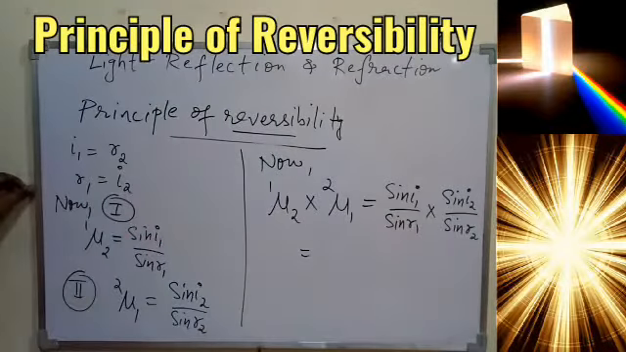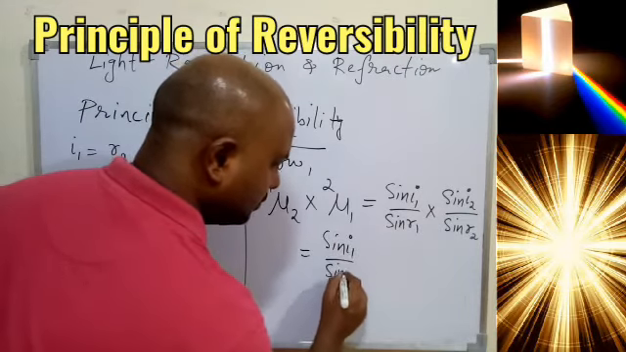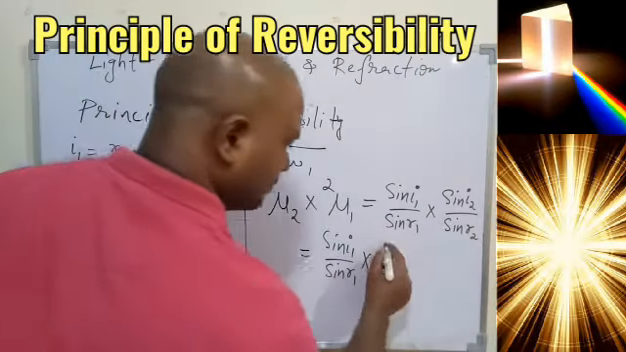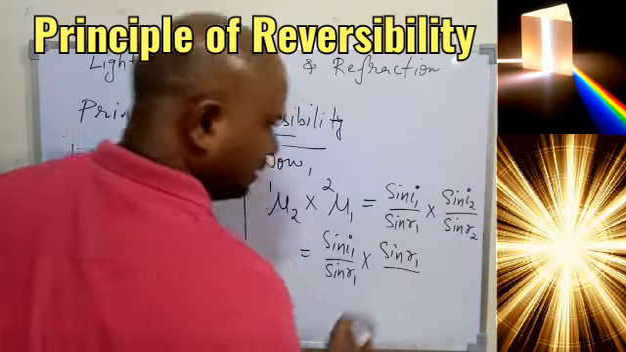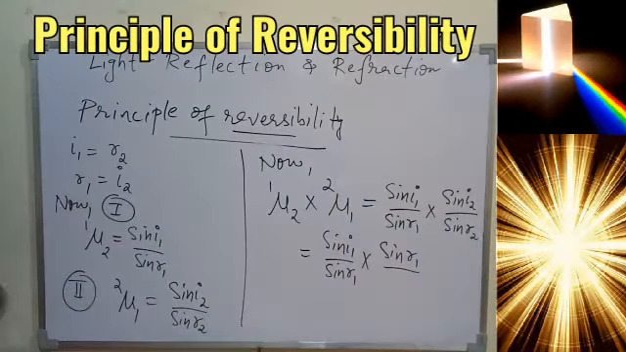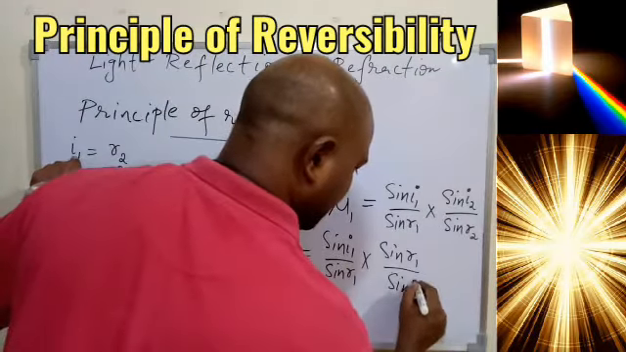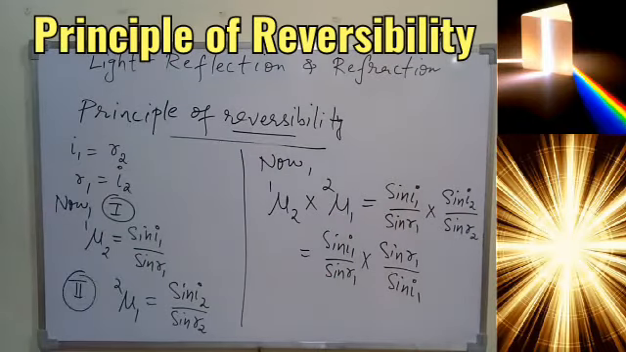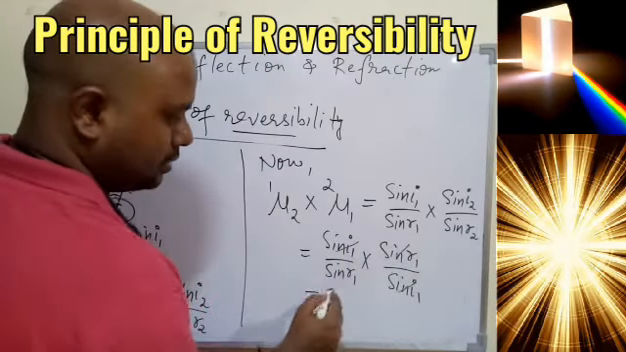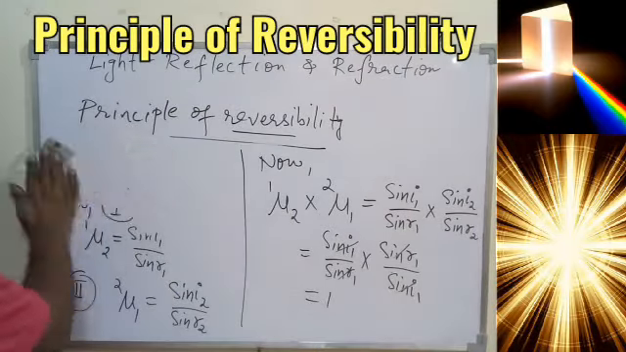So now let sin I1 and sin R1 be the same. Now in place of I2 we can write down R1, since I2 and R1 are equal. So I2 I have replaced by R1, and R2 will be equal to I1. So we can write down sin I1. Okay, now what do you see? Sin I1, sin I1, sin R1, sin R1, that is 1. That is a very important derivation you have.